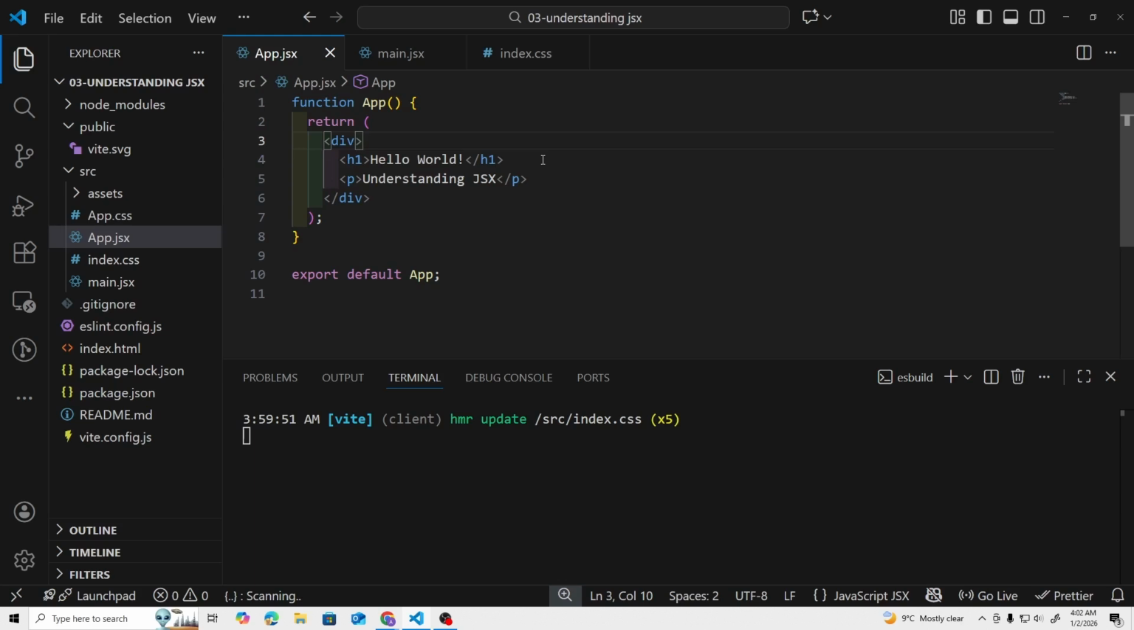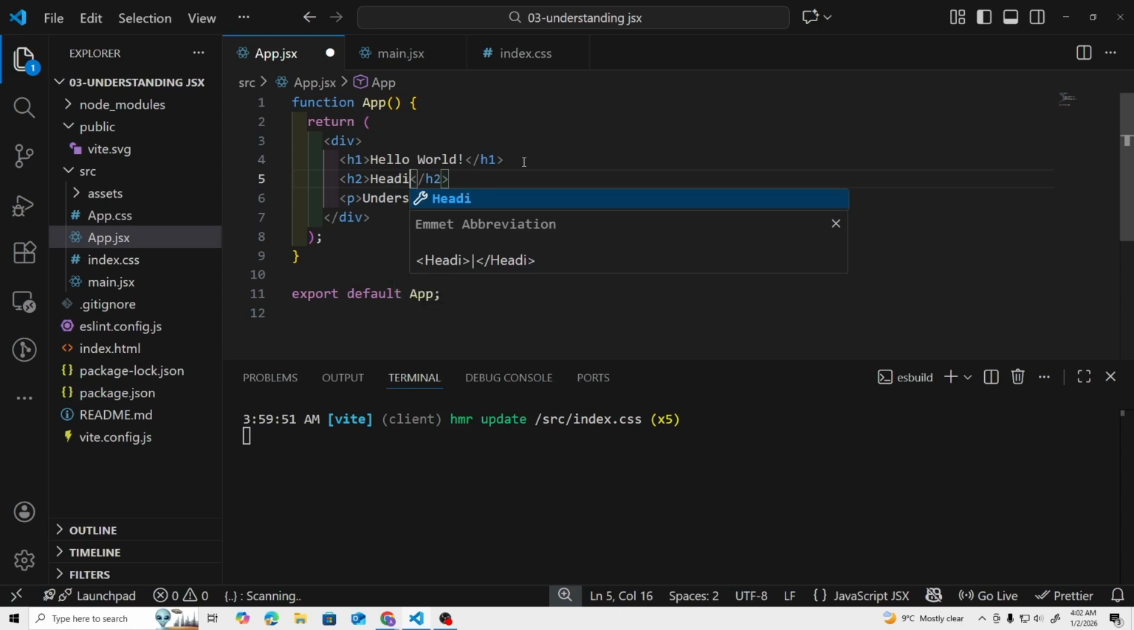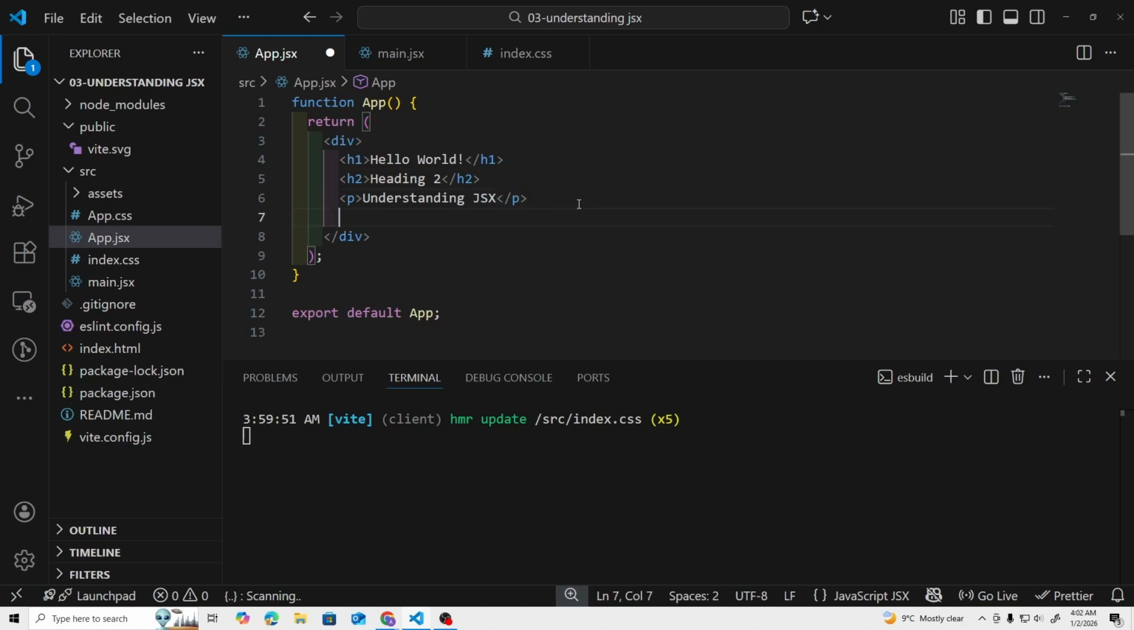So every HTML tag, or you can say most of the HTML tags, are also valid JSX tags as well. So we have here, you can see we have an H1 heading, and then if we want, we can add an H2 heading as well, like this. Or maybe you can add an H3 heading. Maybe you can add an image tag as well. So all the valid HTML tags are also valid JSX tags, but there are a few differences that we will discuss in a minute. Now let's save this code and let's go to the browser.